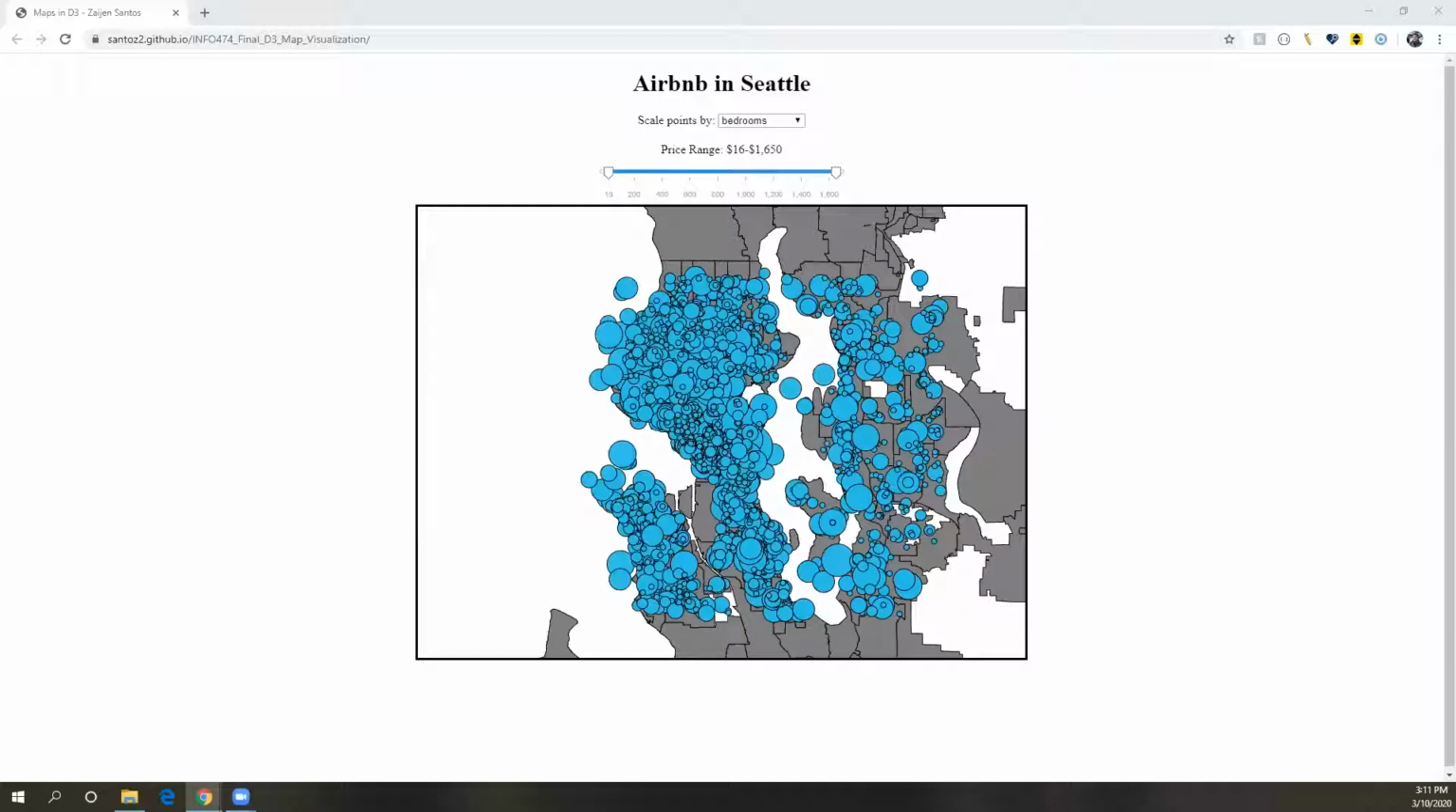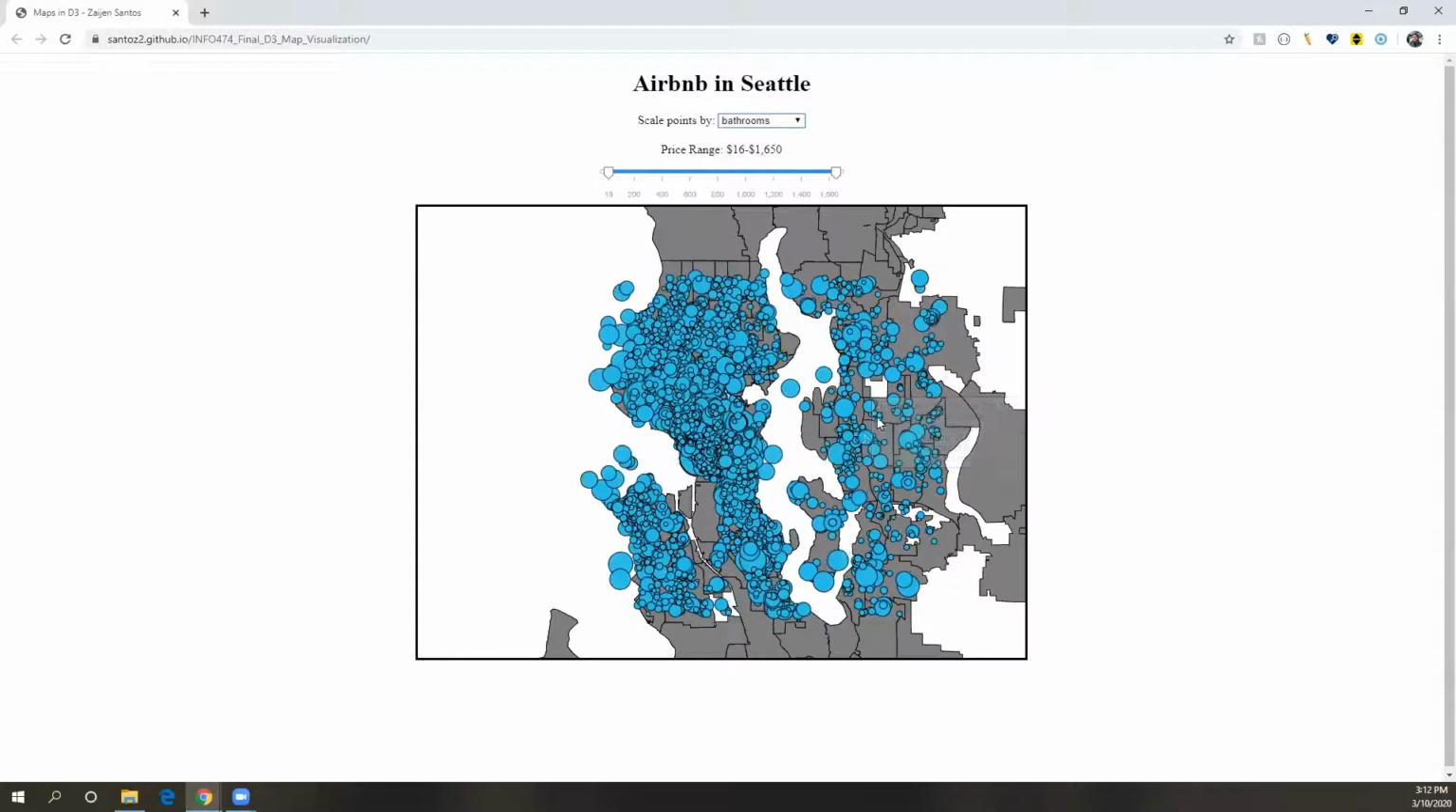This visualization focuses on contrasting Airbnb features with differing price ranges. Users are allowed to change the visualization to reflect different features. They can choose to scale the size of points by the number of bathrooms or bedrooms an Airbnb offers, or the number of patrons that an Airbnb can accommodate. For example, changing from bedrooms to bathrooms changes the way that all the points are scaled.